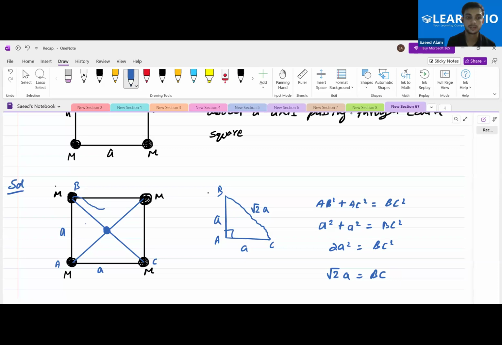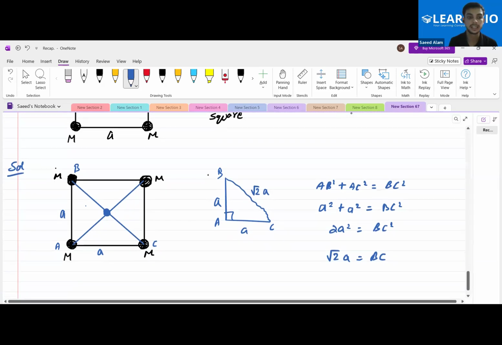A by root 2? Yes, that will be A by root 2. Okay, how did we get to that particular thing? This whole length is root 2A.